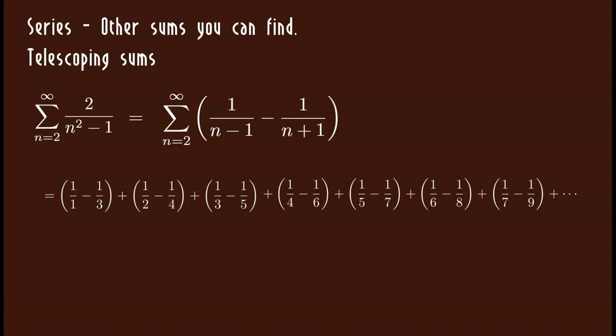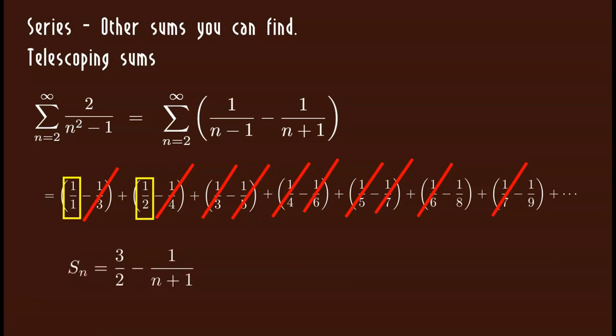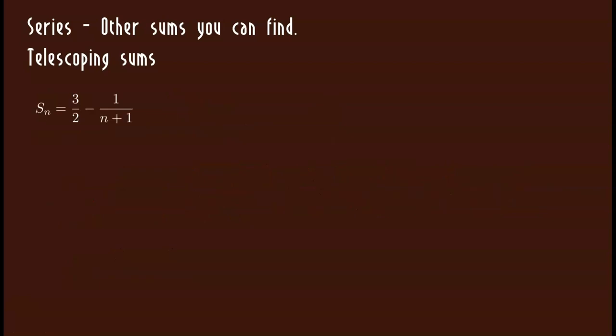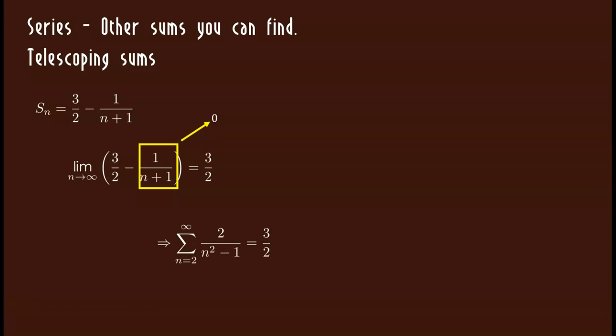We have 1 over 1 minus 1/3, 1/2 minus 1/4. So far, nothing cancels. The next one I get 1/3 minus 1/5. So the 1/3s cancel. Next one, I see that the 1/4s cancel, and then my 1/5 will cancel, and my 1/6 will cancel. They'll keep canceling out. So the only thing that survives is this 1 and 1/2. So the partial sum is 3/2 minus 1 over n plus 1. So let's take the limit of the partial sum. Notice that 1 over n plus 1 goes to 0 as n goes to infinity. So my limit is 3/2, which means the sum of my series is 3/2.